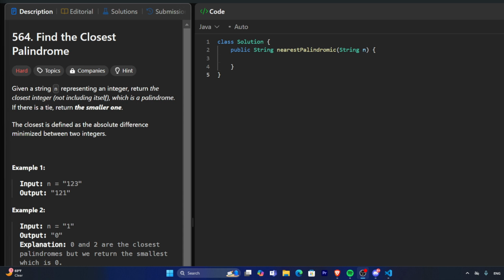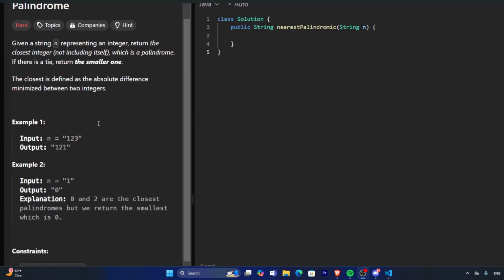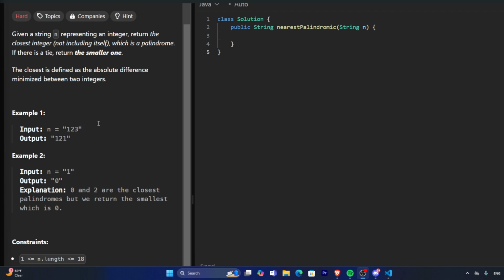It's going to be a pretty long one because of just how long this question is, but let's just get into it. So we are given a string representing an integer, and we want to return the closest integer, not including itself, which is a palindrome. And if there's a tie, we want to return the smaller one. So whichever one has the smallest difference, we want to return that.